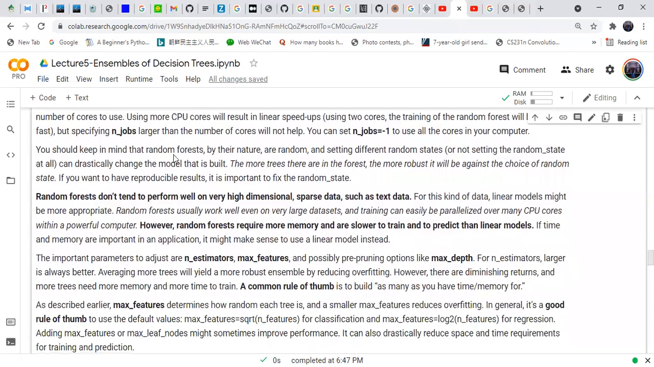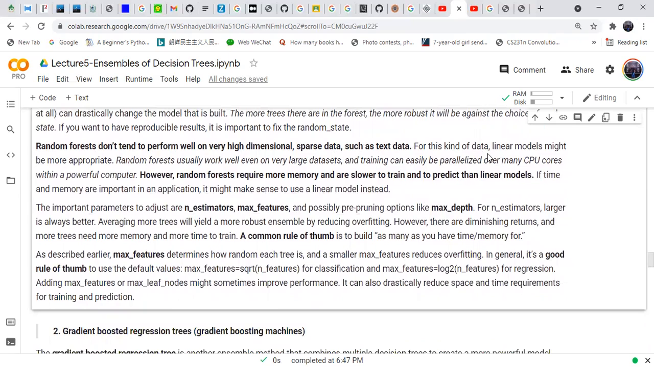You should keep in mind that random forests are random by their nature, and setting different random states changes the result. The more trees there are in the forest, the more robust it will be against the choice of random state. Random forests do not tend to perform well on very high dimensional data or sparse data such as text data. For this kind of data, linear models might be more appropriate.